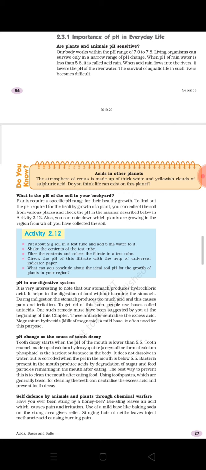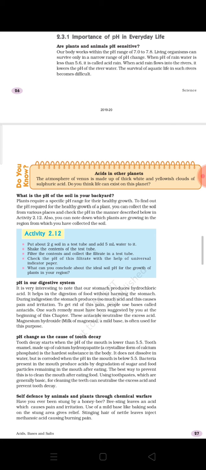Now in this topic they have discussed acid rain in detail. So what is acid rain? Acid rain is defined as when the pH of rainwater becomes lower than 5.6. Now consider, as we have discussed also, the pH value of pure water or distilled water is exactly 7. In case of acid rain, the pH of that rainwater becomes lower than 5.6. That means it is much more acidic as compared to the pH value of pure water.